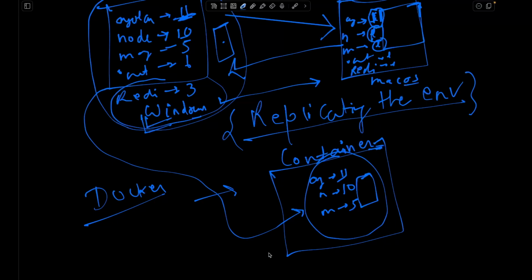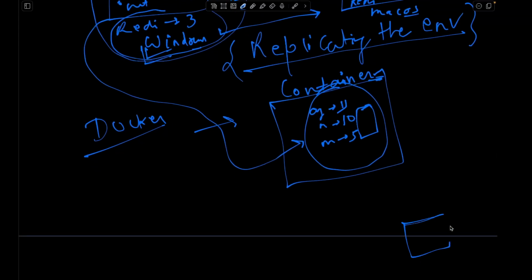This box is basically a container, right? Now if you want anyone to run it in his local machine, or you want to give it to any developer, you can simply share this container, share this image, and he can run it in his local machine. And this Docker container will make sure that the application runs. Why? Because everything that is needed to run this application is inside this image, so everything is already there. If you run this image in his local machine, it will make sure that it runs.